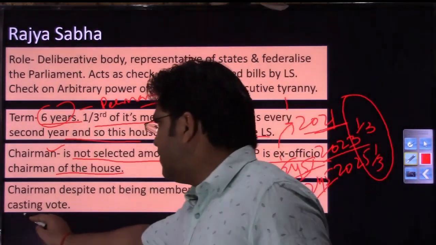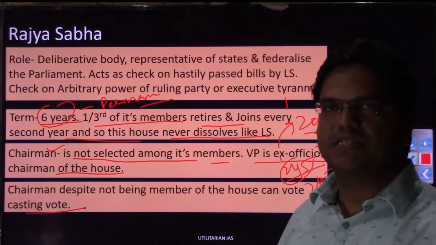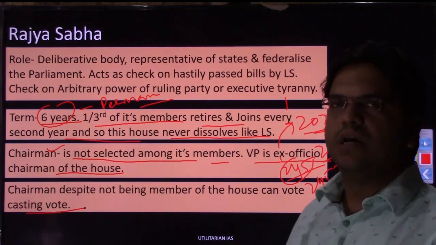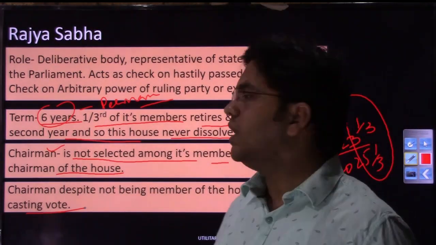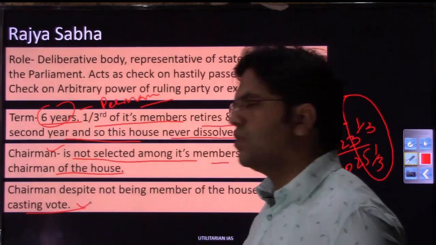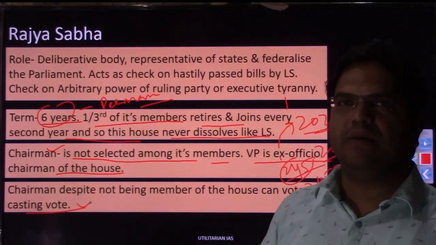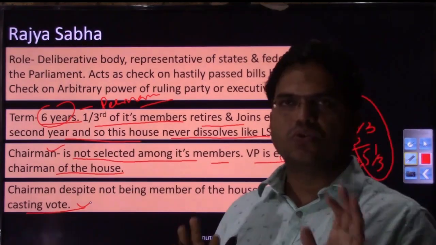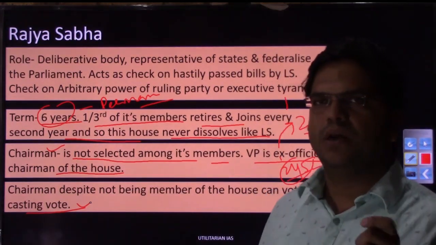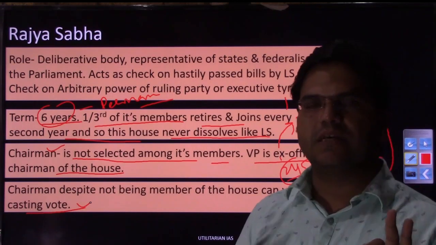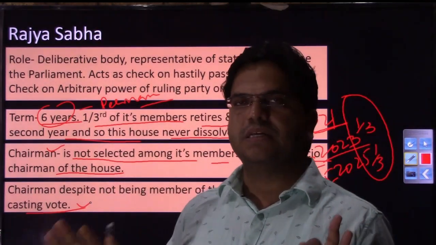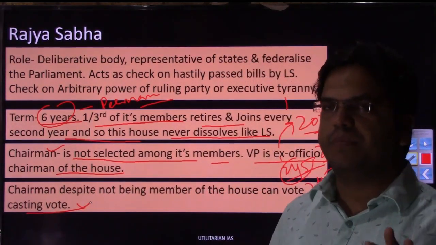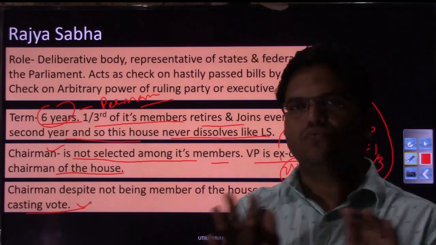What he'll have is that he will have the casting vote. So in normal circumstances, when voting is going on any bill, he will not exercise his vote. But on any bill, coincidentally, the situation may develop that there is equality of vote. So suppose on any particular bill 122 people are saying yes and 122 people are saying no, this bill should not be passed. So equality of vote, 122 to 122.